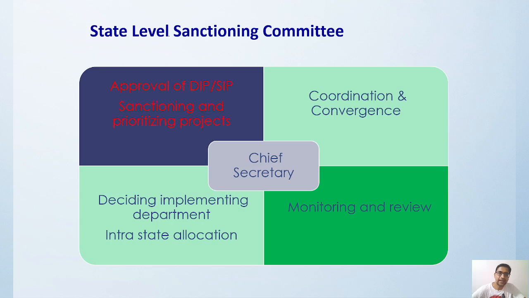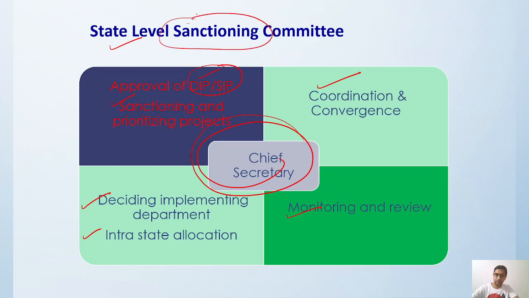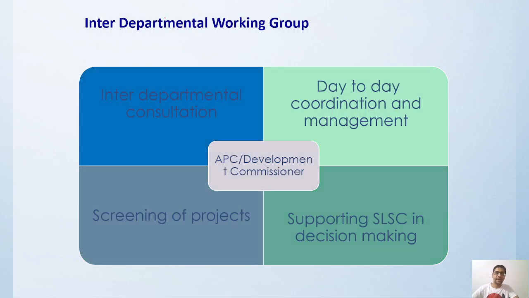The state level sanctioning committee, as I've already told you, approves the DIP and SIP, the district and state irrigation plans, sanctions and prioritizes projects, handles coordination and convergence, decides the implementation department, interstate allocation, and monitoring and review. All of this is headed by the chief secretary. The chief secretary is the major head of these sanctioning committees. Then we have the IDWG, the interdepartmental working group.